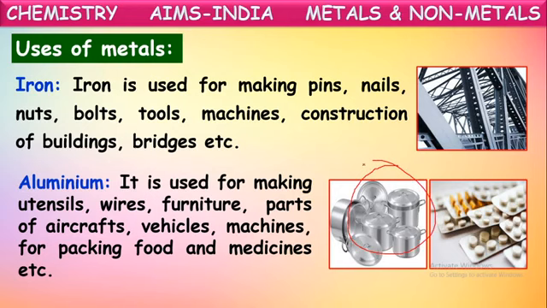They are also made up of this aluminium, because it is one of the lightweight metals, and it is hard also. So for that purpose, aluminium is used in making some aircraft parts and even some other vehicles. And it is used for packing of food items and even medicines. See here, these medicinal tablet packs. These packs are made up of aluminium.